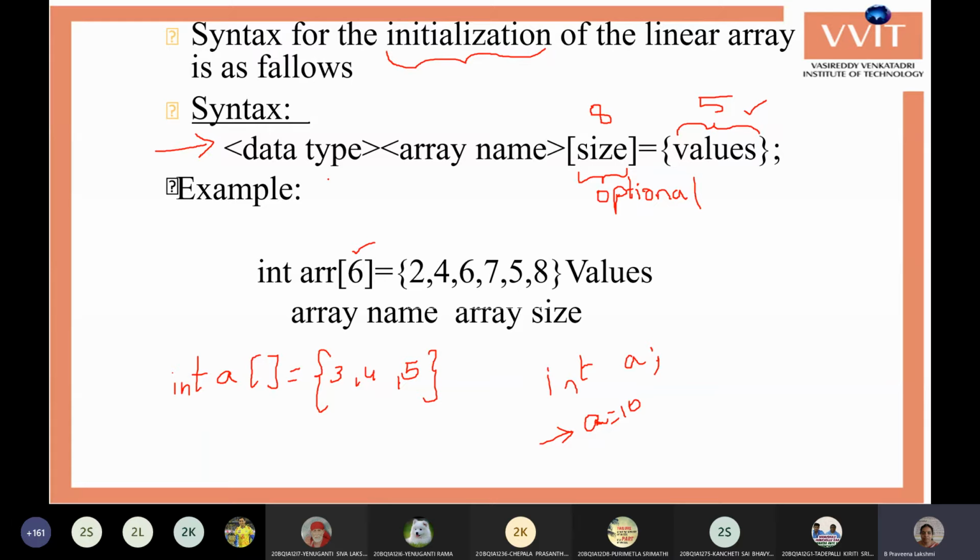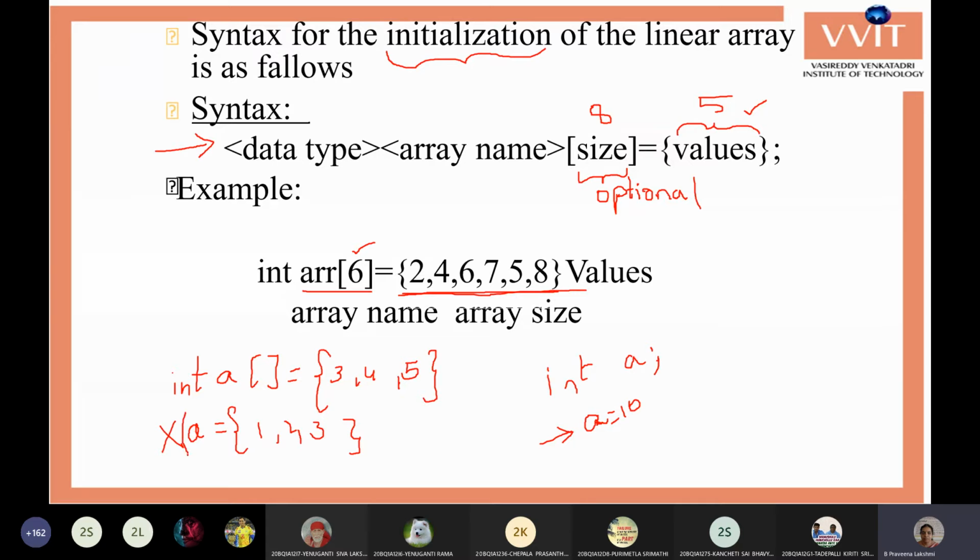Only in the initialization can we give the values directly to the array. That is, at a time we can give all the values to the array. But after creating the array, in the middle of the program we cannot do like this.